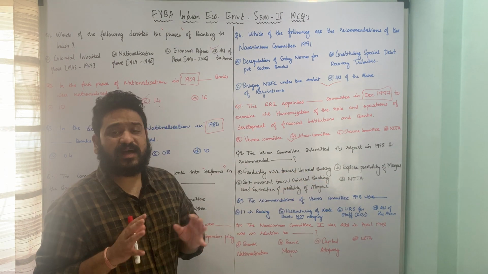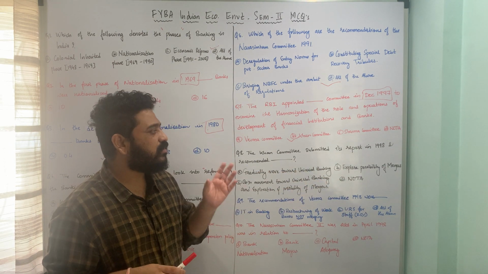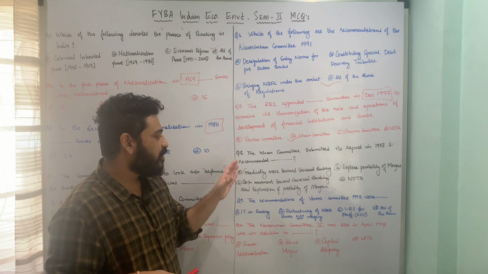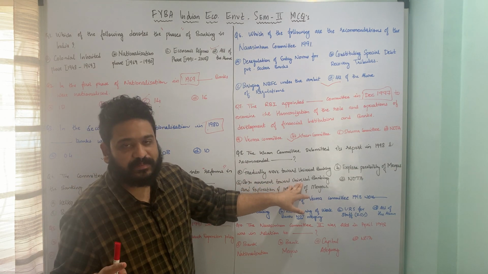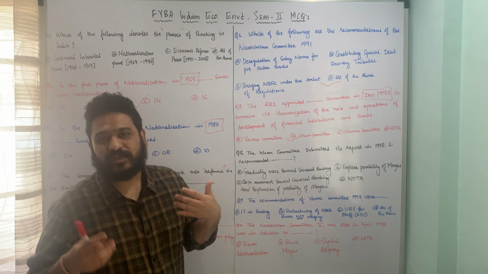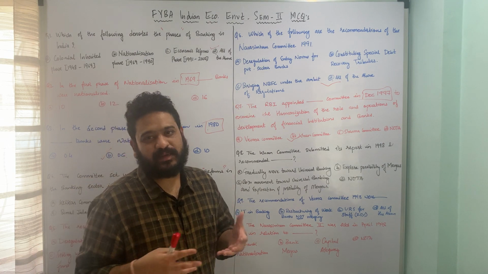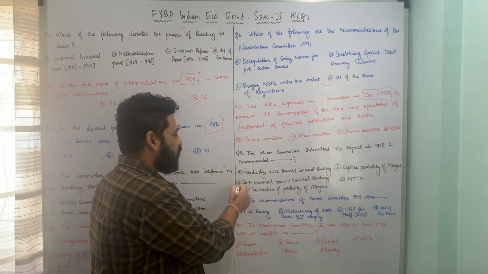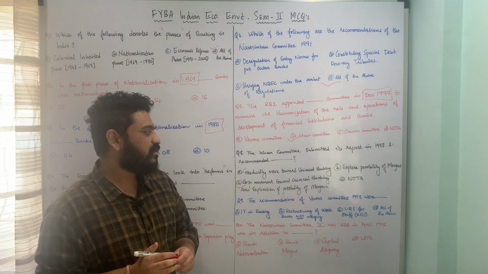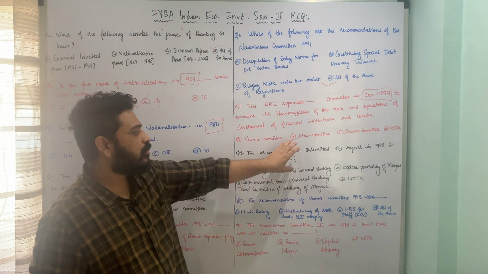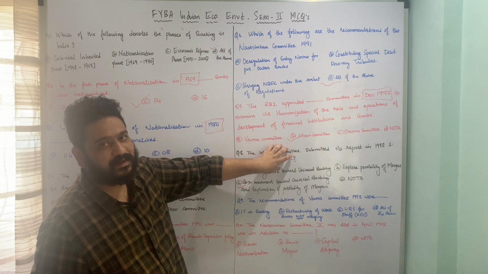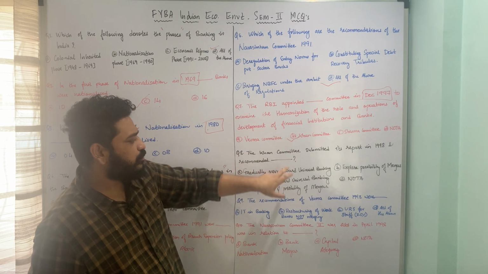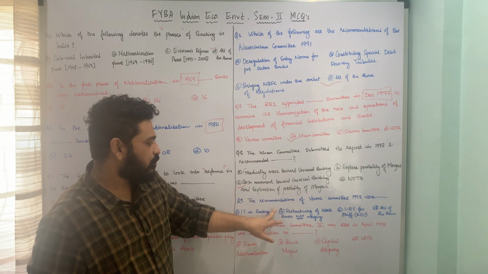So here the Khan Committee submitted its report in the year 1998 and recommended both these things, that means gradual movement towards universal banking and also exploration of possibility of bank mergers. So here option C, both A and B, is true with respect to the recommendations of the Khan Committee. I hope both these questions are pretty much clear. Let us now move to the next one.